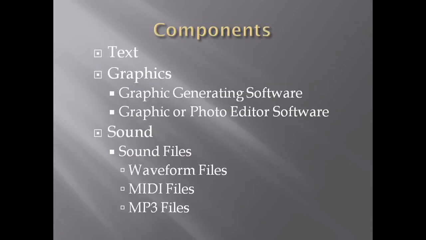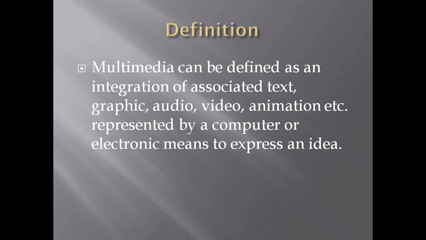So what are the components we have then? But before discussing the components, let us have a look at what exactly are the uses of multimedia. By now, we have understood what multimedia is. Multimedia is a combination of multiple media elements such as text, graphic, audio, video and animation. And why is multimedia used?